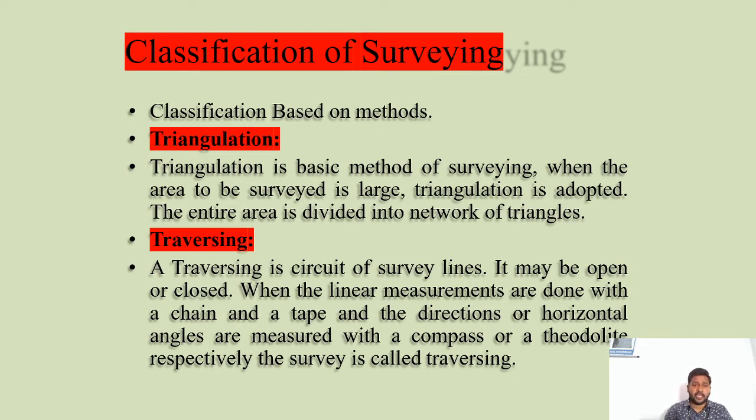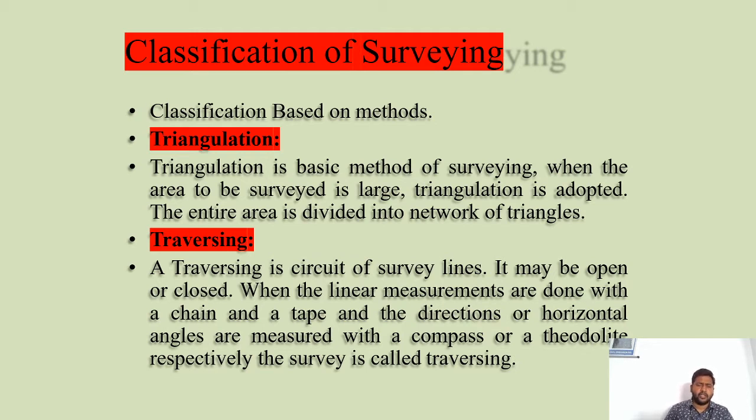According to that baseline, we need to take offsets from the baseline, and we'll divide that total area into number of triangles. If you calculate the individual area of each triangle, it gives the total area of that particular area. This is called triangulation method.